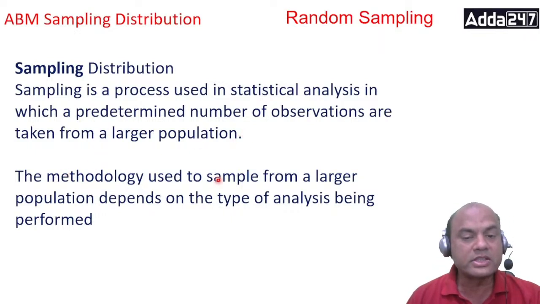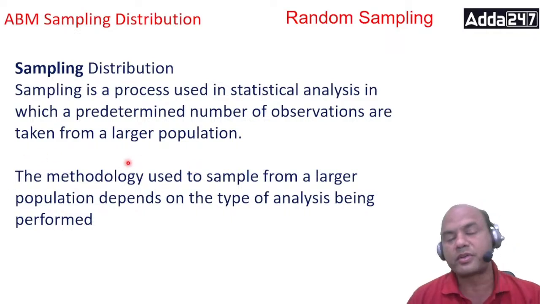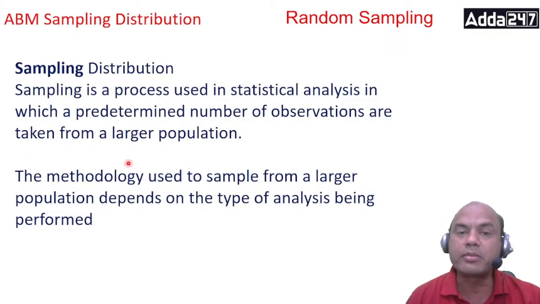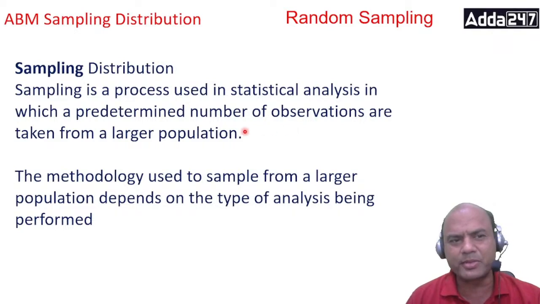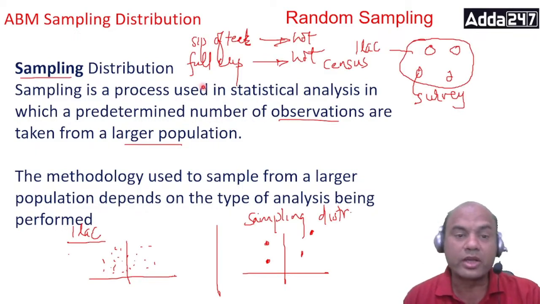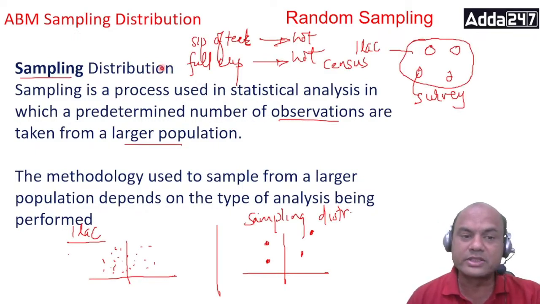The methodology used to sample from a larger population depends on the type of analysis being performed. Now understand this. Methodology here means what type of sampling I should do. There we come to the topics of random sampling and all the various types of sampling. I'll take them up. Okay. Firstly, the concept. Now, there are a few things you need to understand.